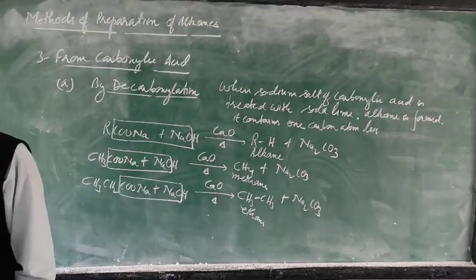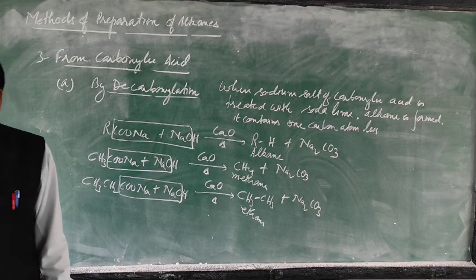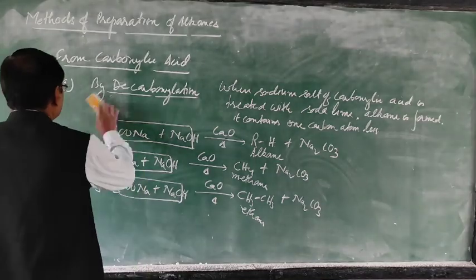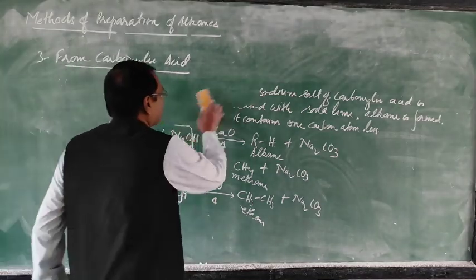Now the second method, by Kolbe's electrolytic method.